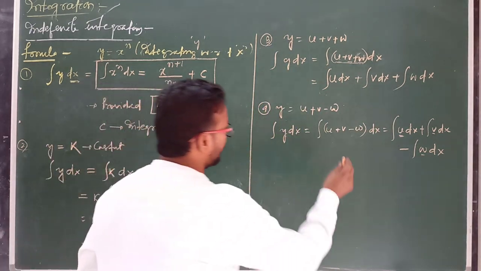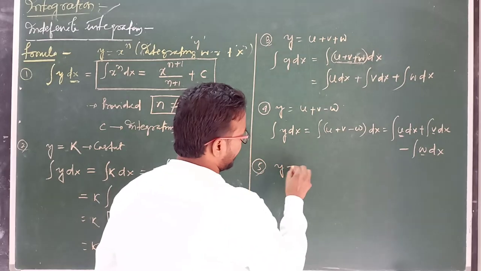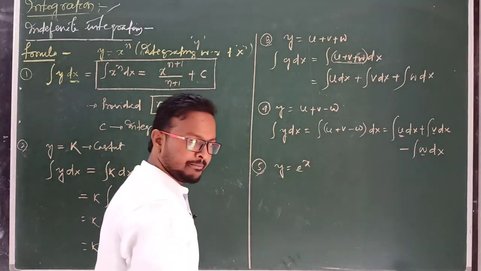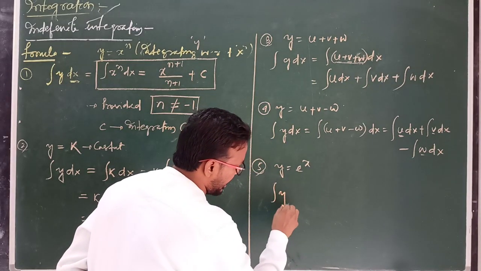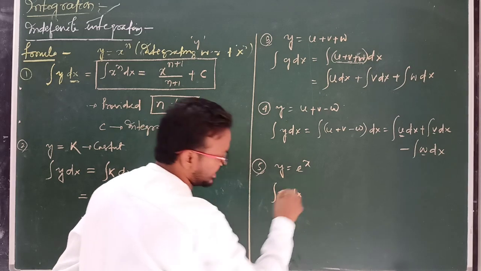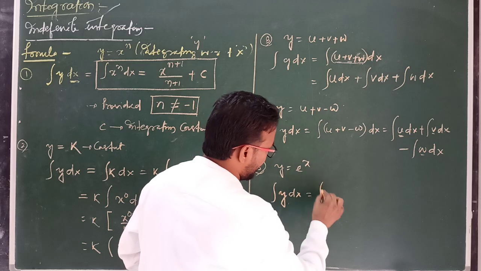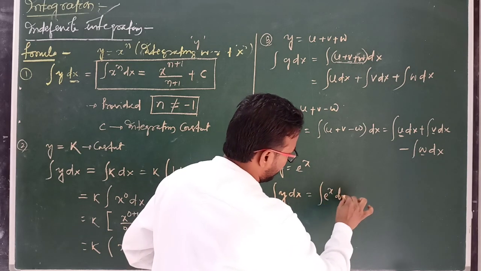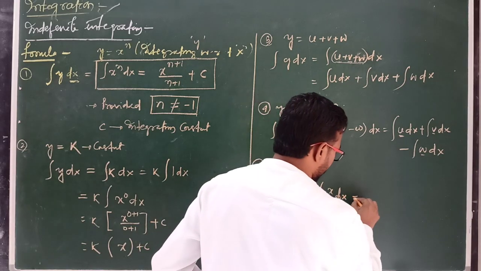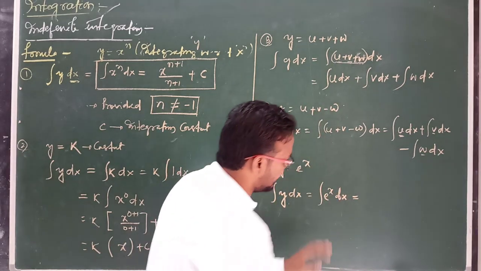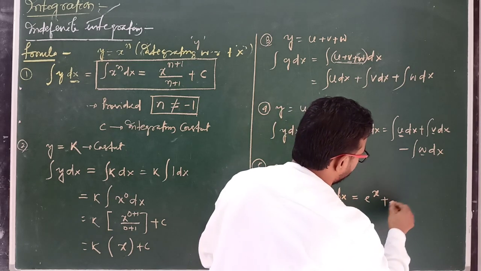Clear? Okay. Next, formula number 5. Suppose y equals e to the power x. Then we have to find the integration of y with respect to x, which is integration of e to the power x dx, equal to e to the power x plus c.